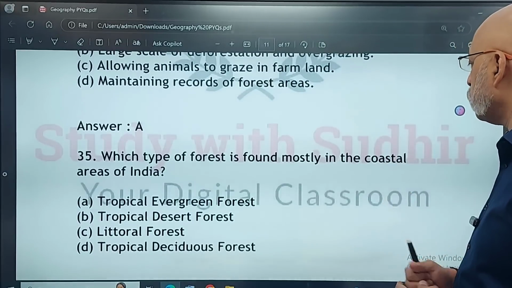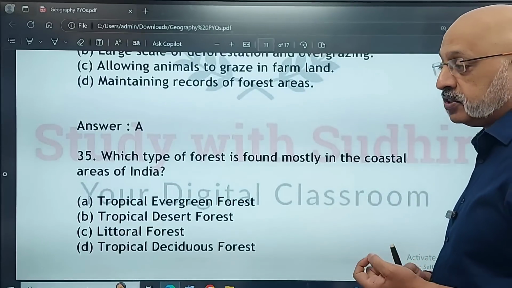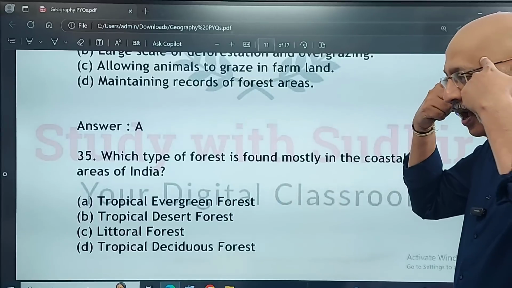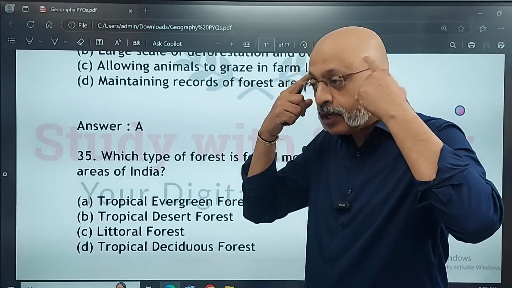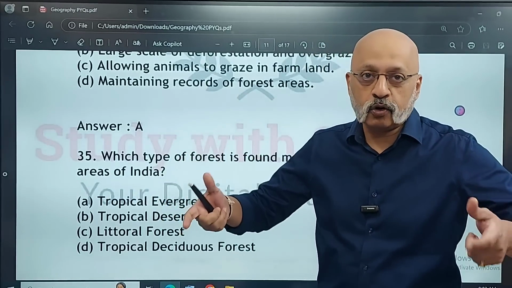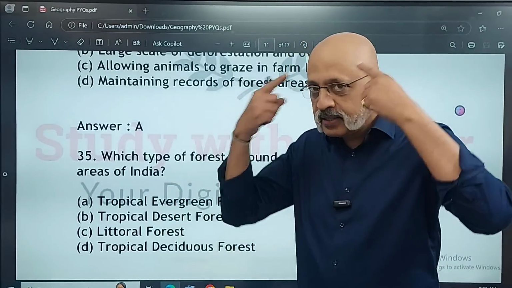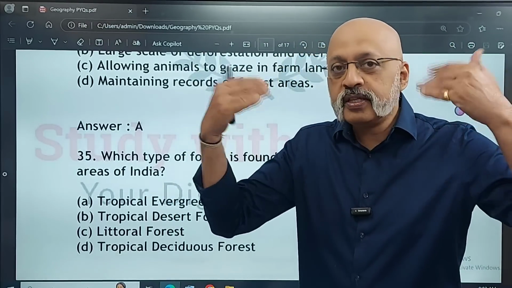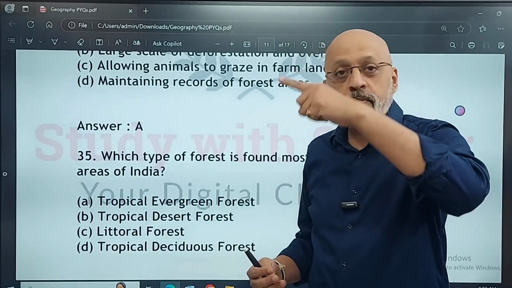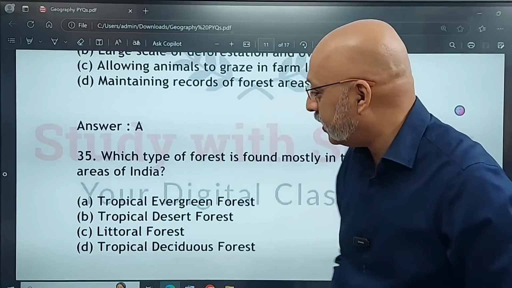Which type of forest is found mostly in the coastal areas of India? Tropical evergreen. मेरे को ना ये natural vegetation वाला chapter बिल्कुल पसंद नहीं है. Because at my age, it's very difficult to store this kind of information which does not have relevance to my daily life at all. कि कौन सा tree, कौन सा evergreen, deciduous. I just can't recall this kind of information, whereas if you ask me about any election which happened in any part of India, I would be able to tell you like that. So you store information which you think is necessary on a daily basis.